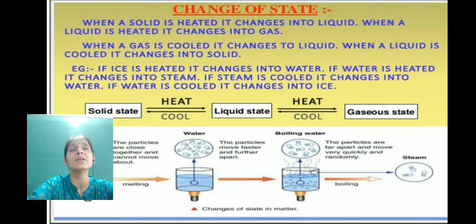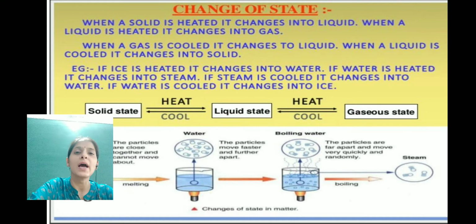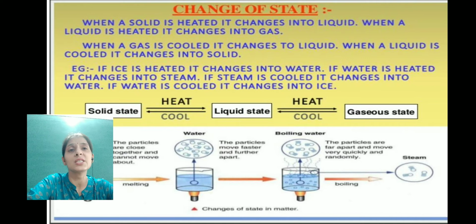And the reverse process also takes place if we decrease the temperature. If we decrease the temperature of steam, it will get converted into the liquid state, that is water, and on further decreasing the temperature, it will convert into the solid state, that is ice. As you have seen, one state was getting converted into another state, and on further heating it changes into another state. The reverse is also taking place. So we can say that this change in state is a reversible process.